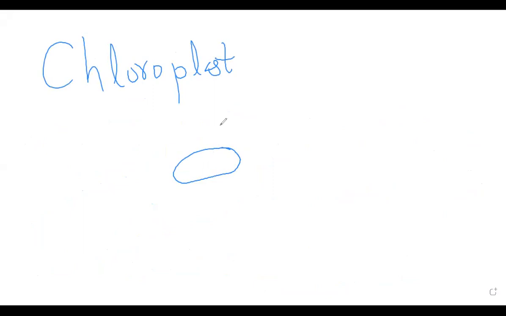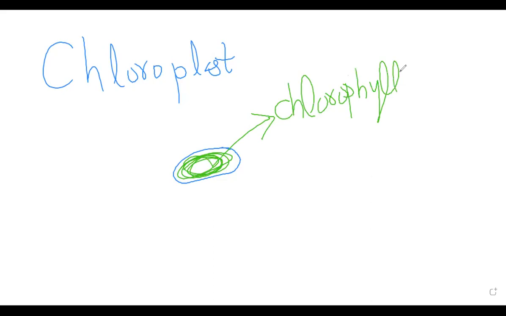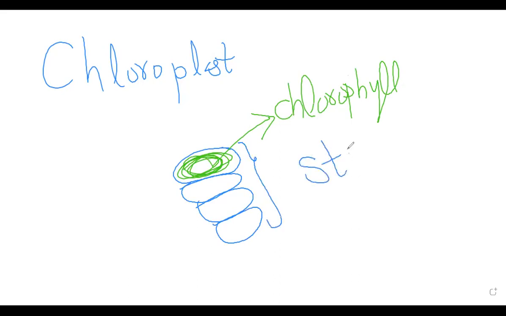Now these thylakoids are arranged in a stack form. I cannot make it 3D, but they are arranged in a stack, and this stack is called a grana. In the plural form we call it grana.